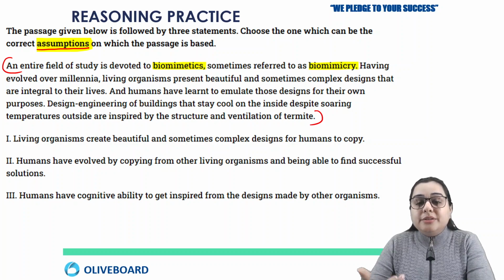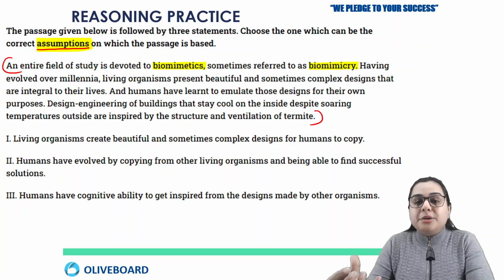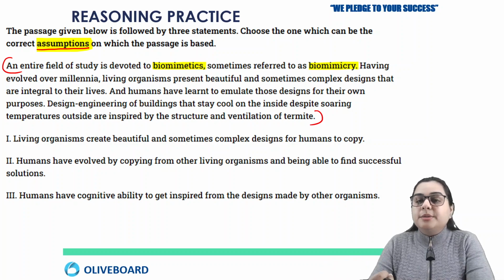Like we learn from nature. Some problems that we humans face can be solved by looking at the patterns of nature, by looking at the patterns of living organisms, how they live. This is what is covered in biomimicry.